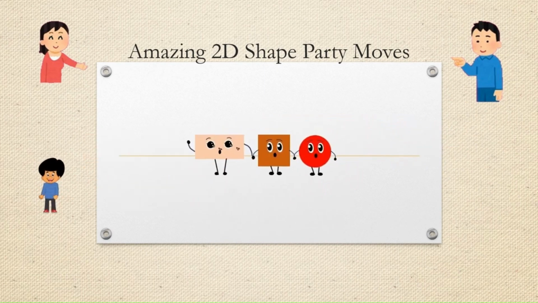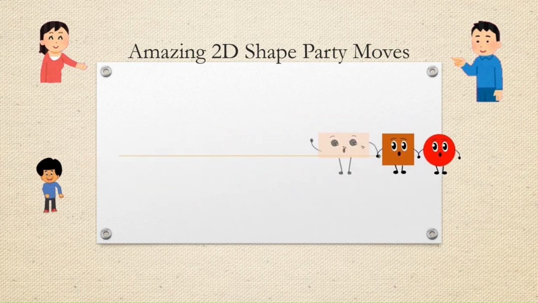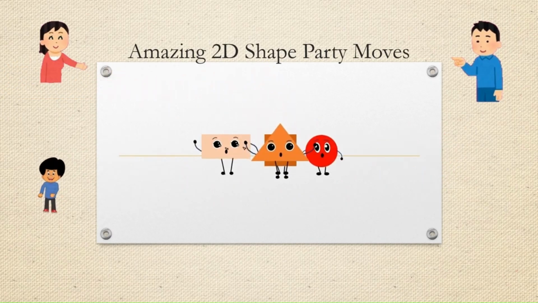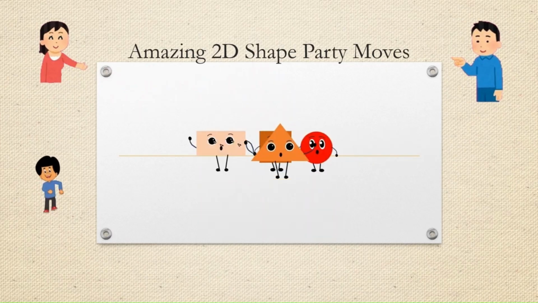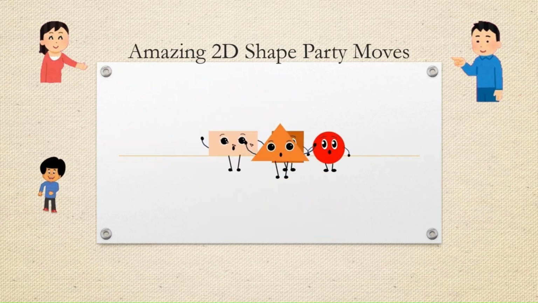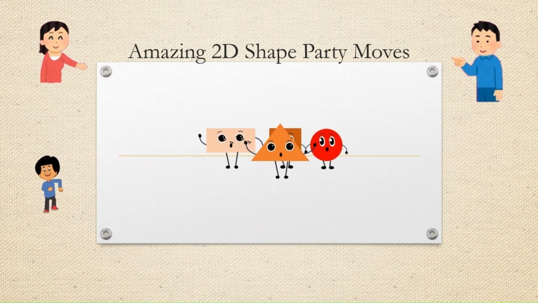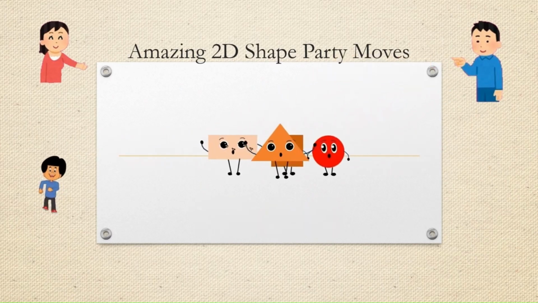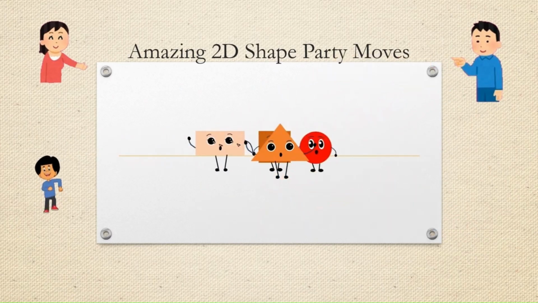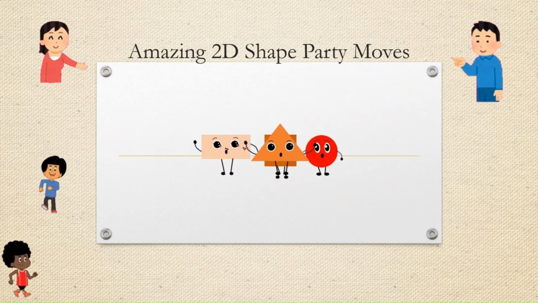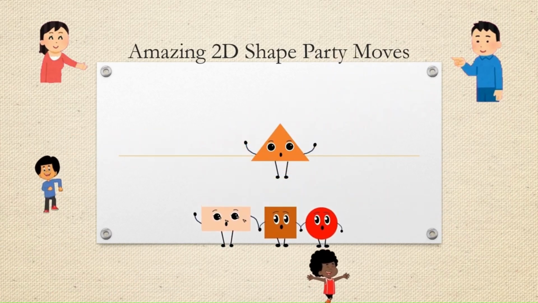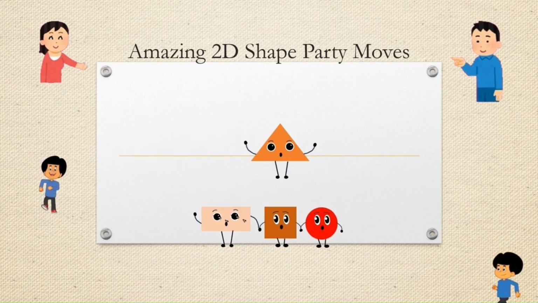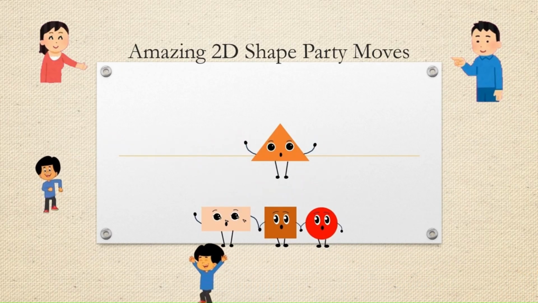We are 2D shapes, we are 2D shapes, we are 2D shapes, we are 2D shapes. Rectangle and square, triangle and circle, rectangle and square, triangle and circle. We are 2D shapes, we are 2D shapes, we are 2D shapes.